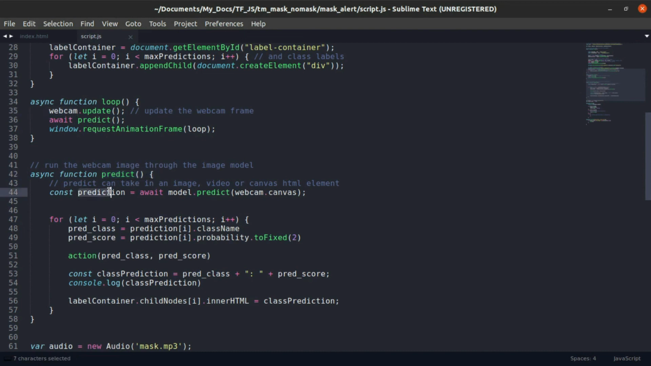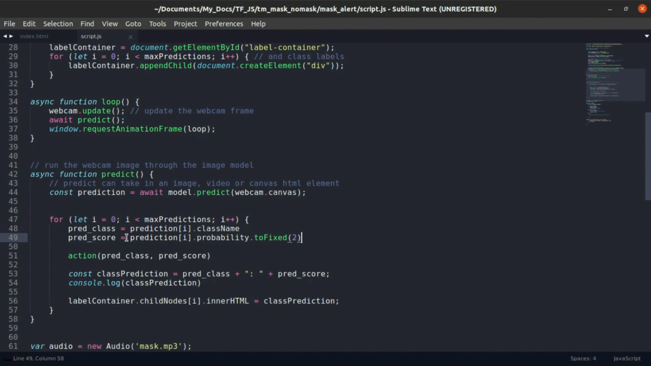We will do prediction equal to model.predict, because there is model, and model.predict webcam.canvas. Now we have the predictions of the model. So now our system knows if it is mask or not, and now we have to show this thing. So this is basic loop, and in that loop the class is there. So prediction.className and prediction.score. It is the probability, and it is fixed to 2 decimal points, just to make readability easier.